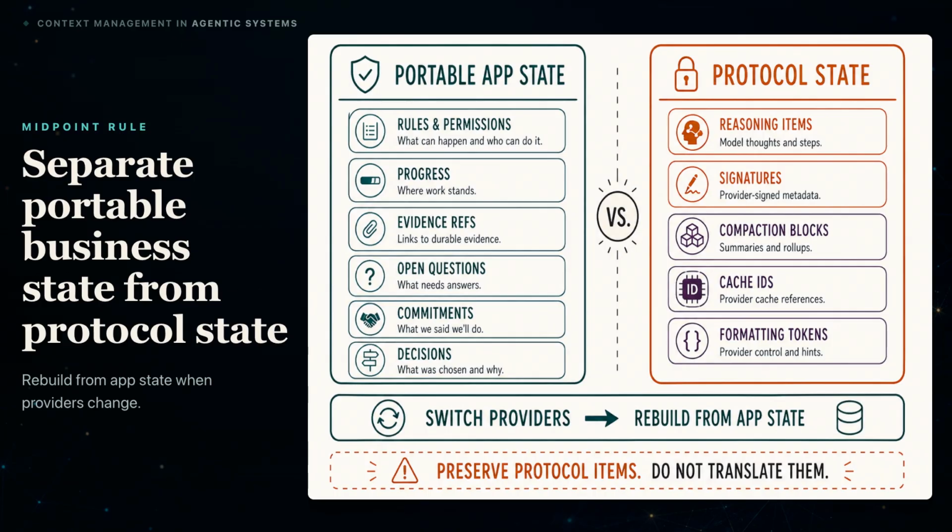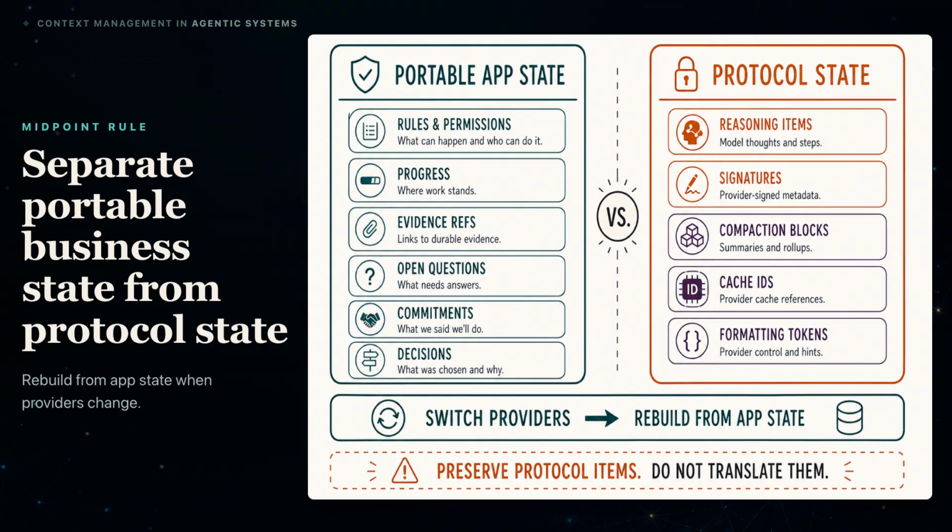The first pair gives the design rule. Separate what the business needs from what one provider needs. Rules, permissions, task progress, evidence references, open questions, commitments, and decisions are portable application state. Reasoning items, signatures, compaction blocks, cache identifiers, and formatting tokens are provider-specific protocol state. Keep them when the provider requires them. Do not treat them as business evidence. And do not turn one provider's private item into another provider's chat history. When providers change, rebuild the request from durable application state.